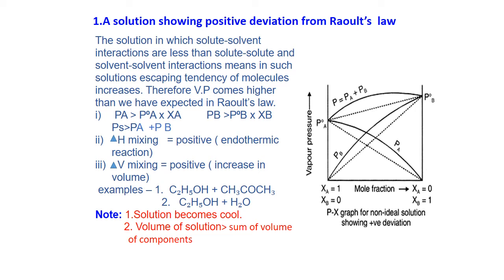In the case of ethyl alcohol and acetone, ethyl alcohol has hydrogen bonding, so its escaping tendency is very little, but on addition of acetone, it comes in between the alcohol molecules. So acetone breaks the hydrogen bonding, and ethanol and acetone both can evaporate easily, so vapor pressure will increase.